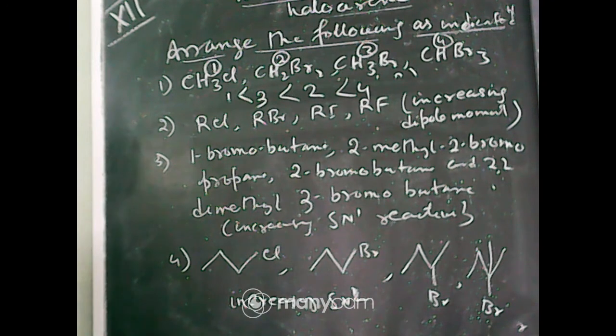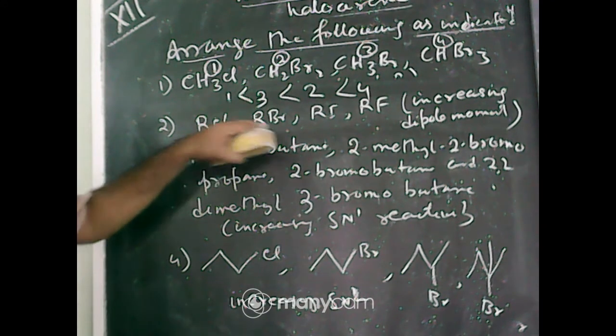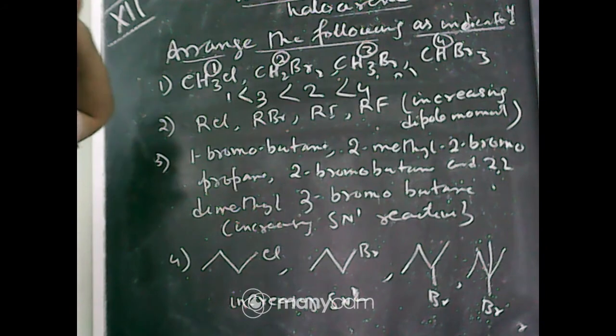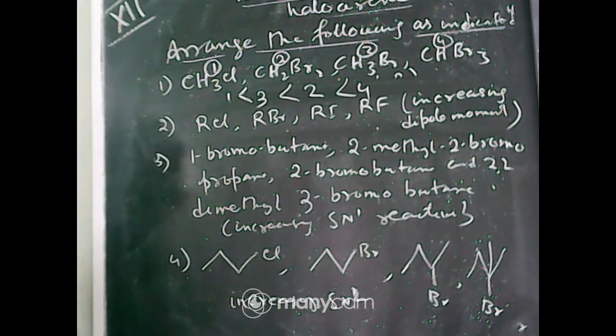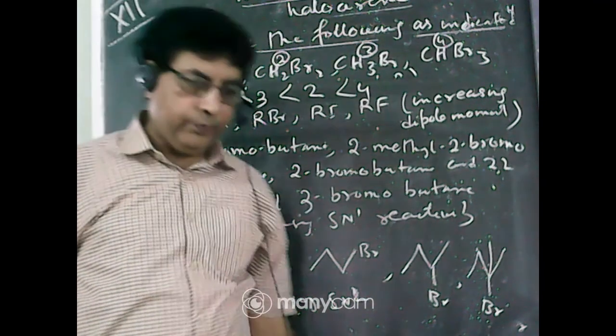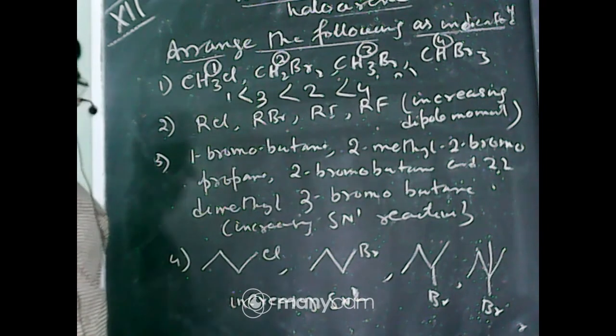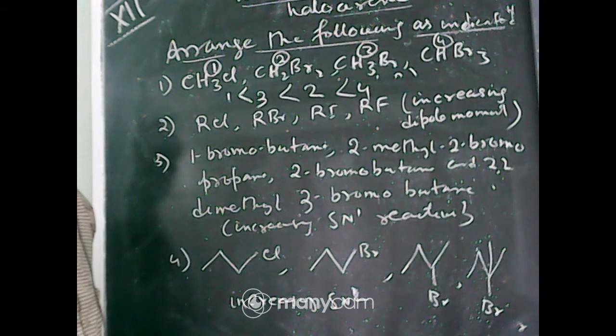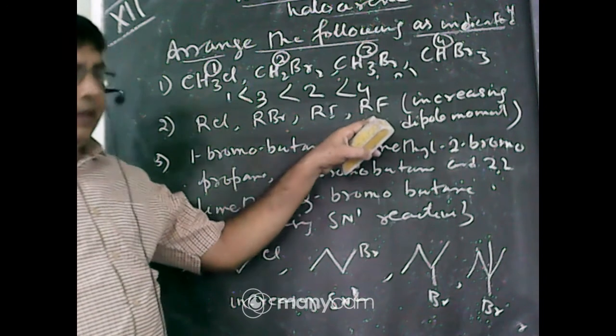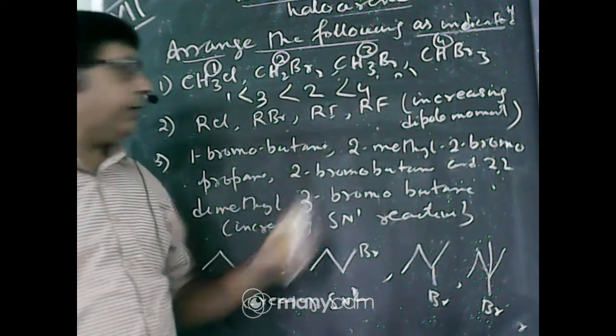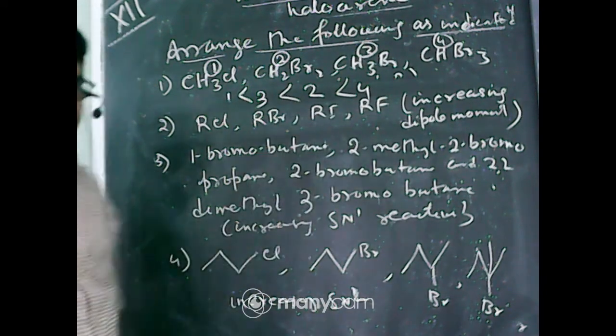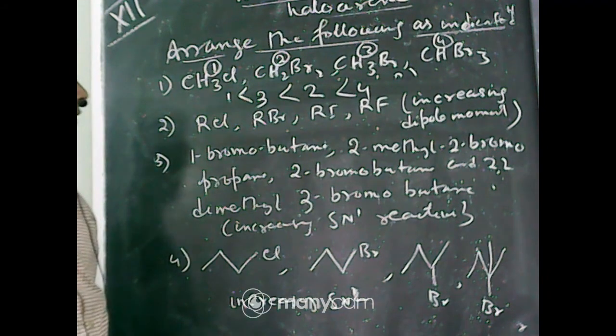Okay, so now next, RCl, RBr, RI, RF. You know dipole moment is the product of charge and distance between them, that is mu equals e times l. Now charge separation is maximum in RF because fluorine is most electronegative, and minimum in RI because iodine is least electronegative.